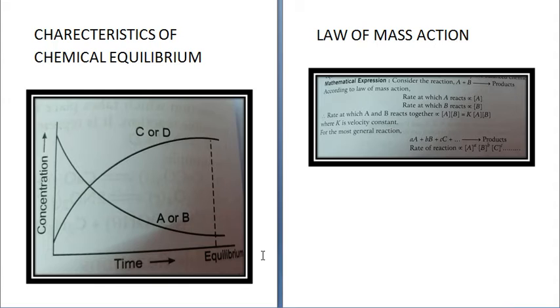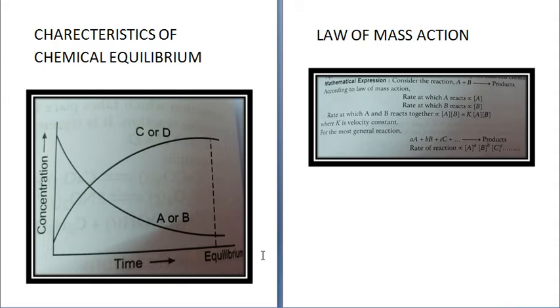Fourth, it can be obtained from either direction. And the fifth characteristic is that a catalyst does not alter the state of equilibrium. Catalysts normally increase or decrease the rate of reaction, but the state of equilibrium cannot be changed by a catalyst. So these are the characteristics of chemical equilibrium.